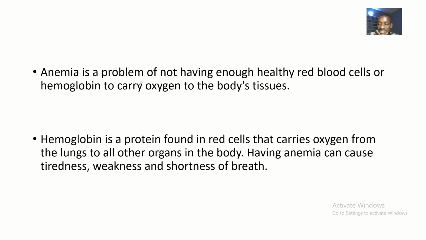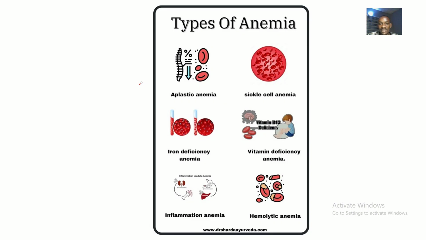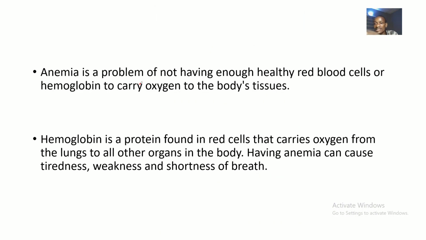So this is looking at the types of anemia. Let's define what anemia is before we go on to this table. This table is where we'll be discussing the laboratory tests we'll be using against the types of anemia, right? How it will show up in this type of anemia and how it will show up in this type of anemia. So anemia is a problem of not having enough healthy red blood cells or hemoglobin to carry oxygen to